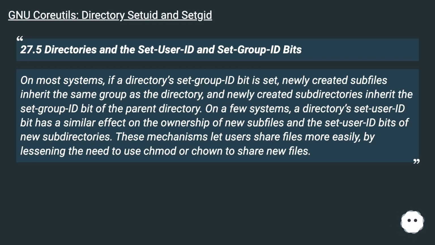On a few systems, a directory's set user ID bit has a similar effect on the ownership of new subfiles and the set user ID bits of new subdirectories. These mechanisms let users share files more easily, by lessening the need to use chmod or chown to share new files.